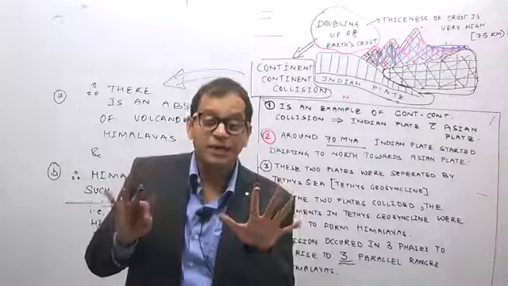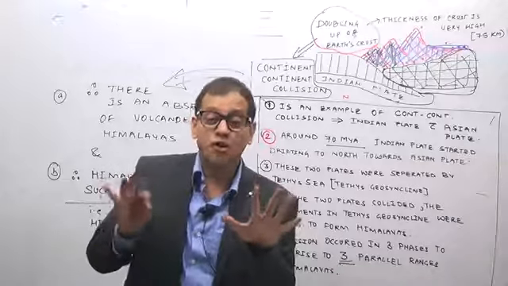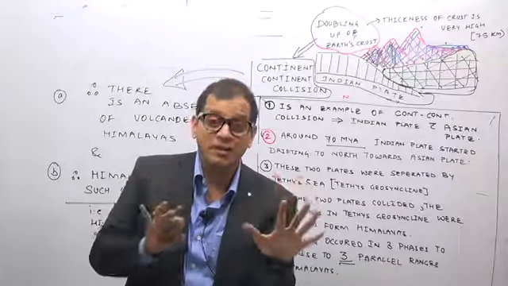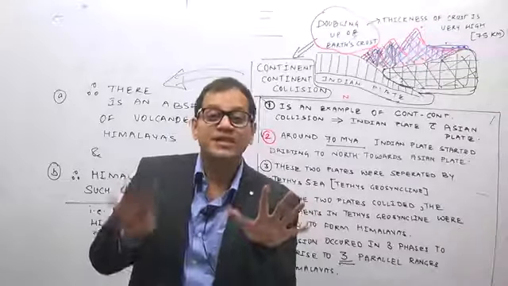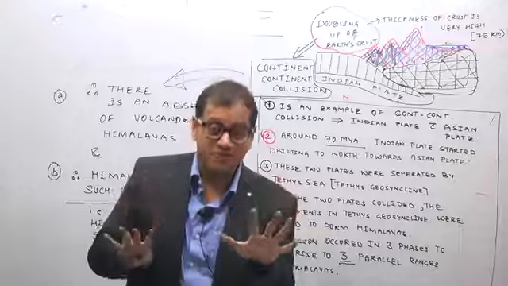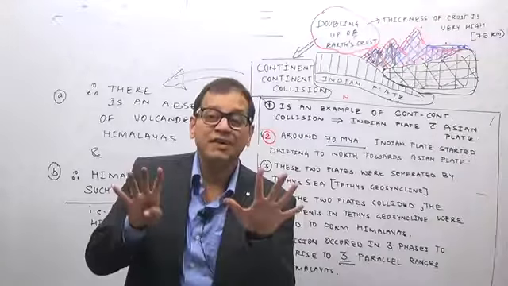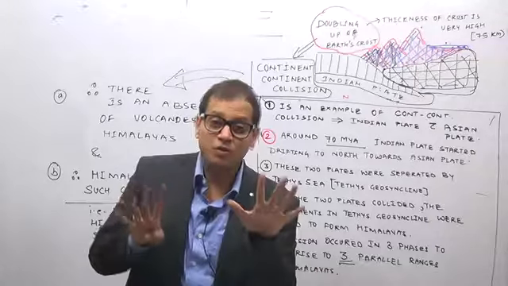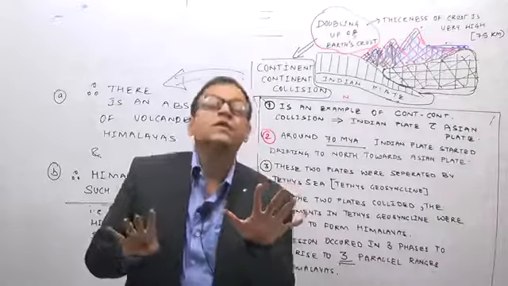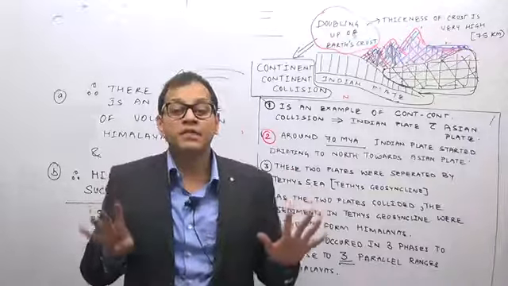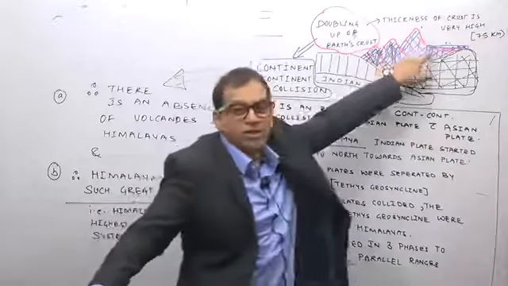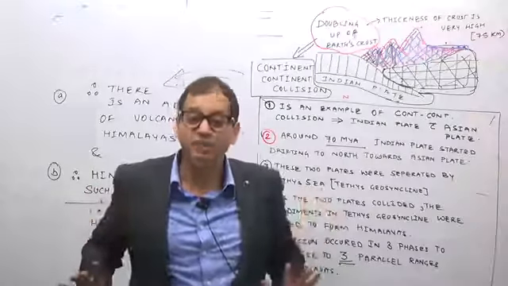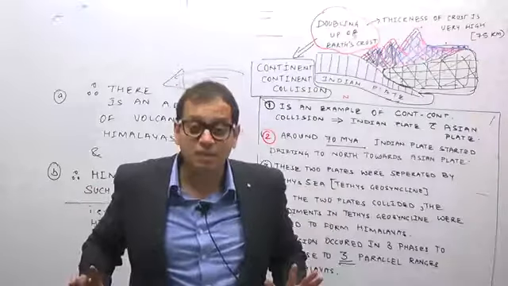Eighth point, as it is an example of a continent-continent collision, there is an absence of volcanoes in the Himalayas. Ninth point, since there is a doubling up of the Earth's crust, the Himalayas have the greatest height. Therefore, the Himalayas are the highest mountain system in the world, and the plateau region even in the Himalayas, that is, this flat region which did not get compressed, is the highest plateau in the world, the Tibetan plateau region or the Leh Ladakh plateau region.